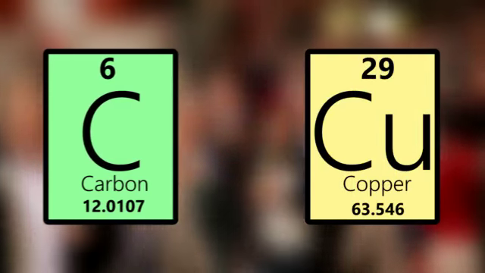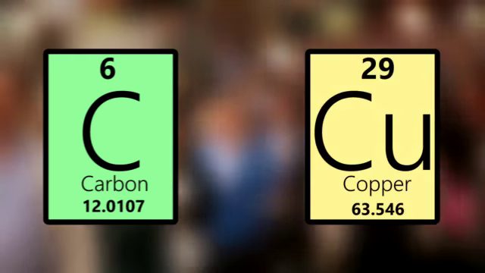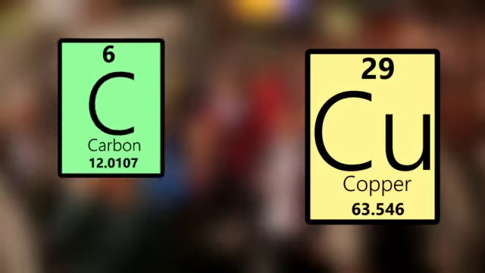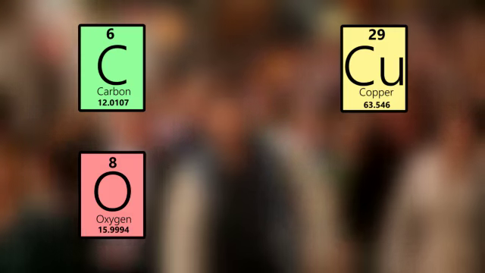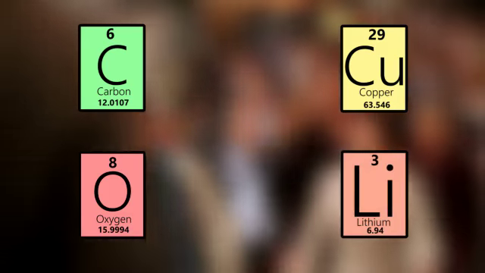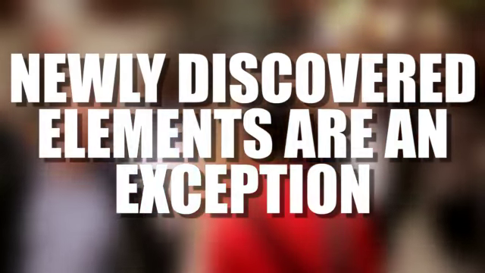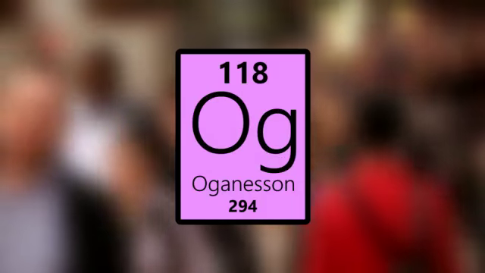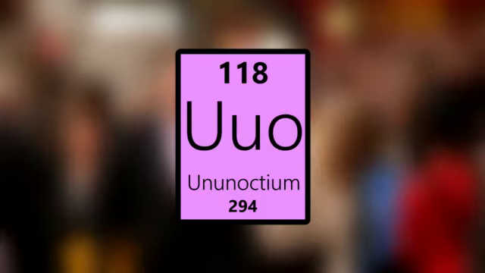Elements are represented by 1 or 2 letter symbols that are used globally. The symbols are mostly either a single capital letter, such as oxygen, O, or a capital letter followed by a lowercase letter, such as lithium, Li. The only exception to this rule is with newly discovered elements, such as oganesson, Og, formerly known as ununoctium, UuO.